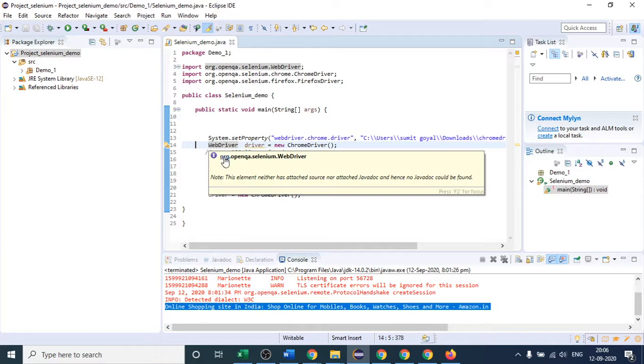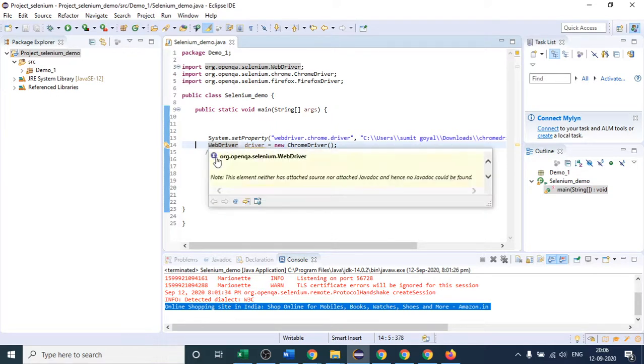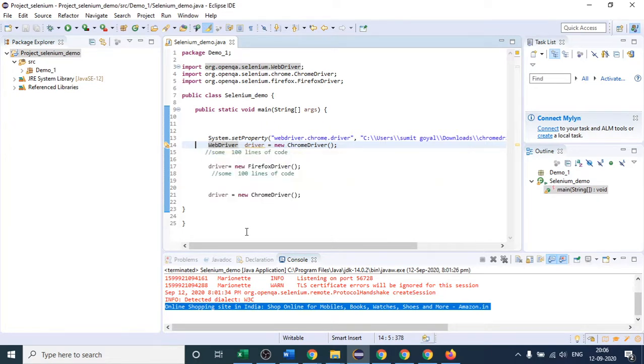That this is an interface, you can see. Is it clear to everyone? Okay, I hope so. Again, I am saying that you should always write like this. Even if after 100 lines of code you have to invoke Firefox again, just write this line. As of now I am removing this. So this is one thing.